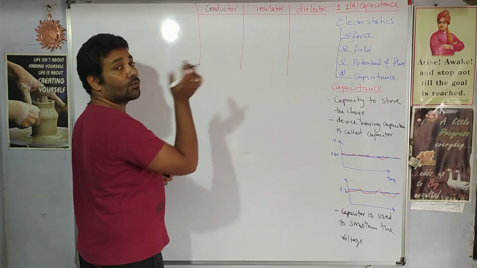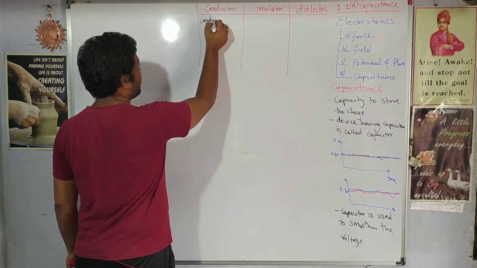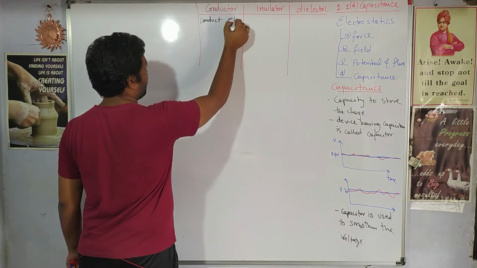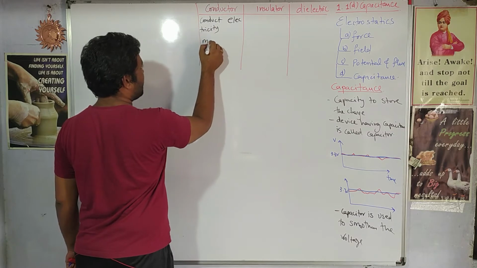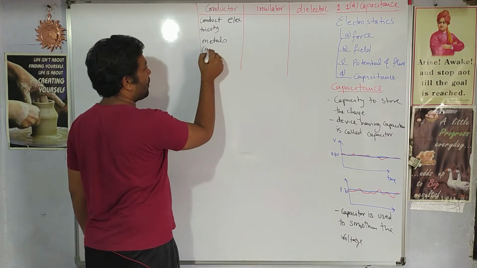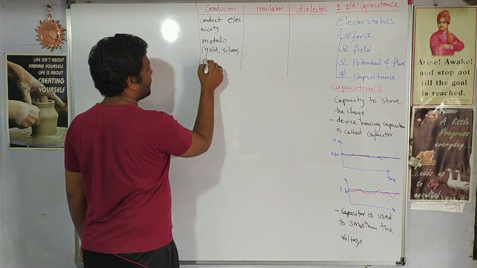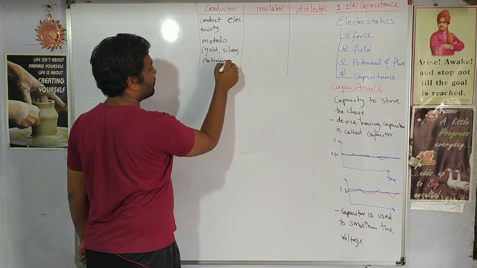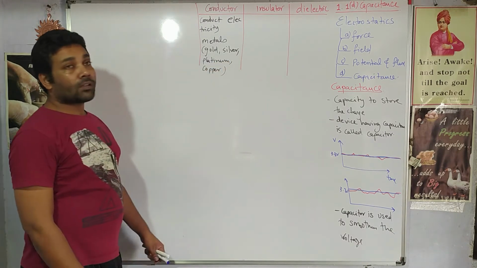So conductors, you might have studied in the lower class. Conductors are those which conduct electricity, and their examples are metals. All the metals are good conductors. The best conductor is gold, then silver, then even platinum. These are good conductors, but the most widely used conductor is copper. So these are the examples of conductors.